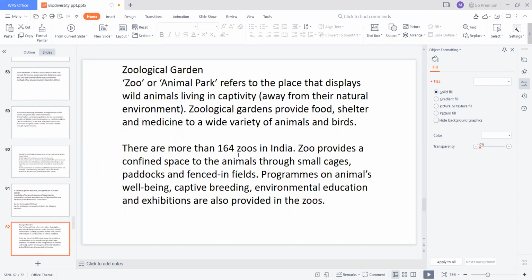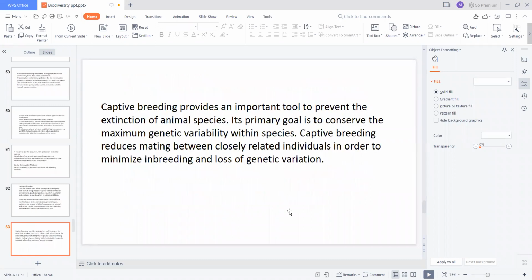There are more than 164 zoos in India, and a zoo provides a confined space to the animals through small cages. In the zoo, for the different types of animals and birds, there are different types of cages, paddocks, and fenced-in fields, and they construct different types of shelters for different types of animals. There are also programs on animal well-being, captive breeding, and environmental education, and exhibitions are also provided in the zoos.